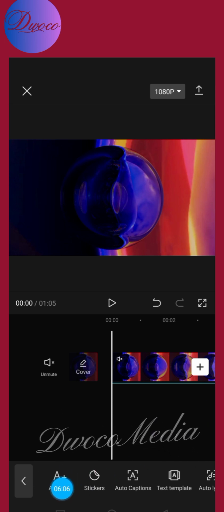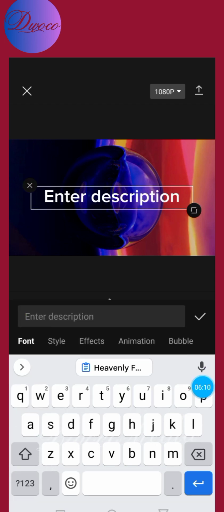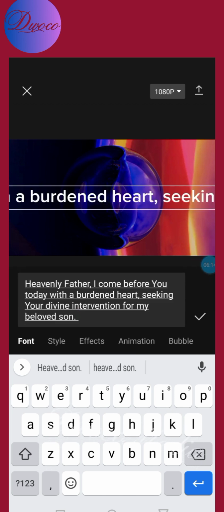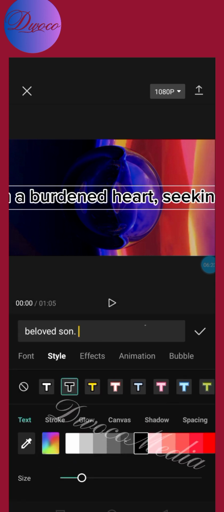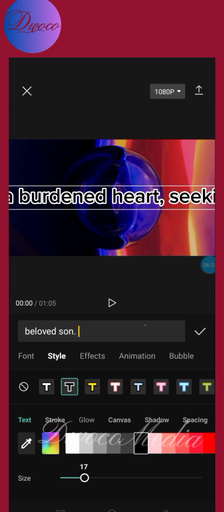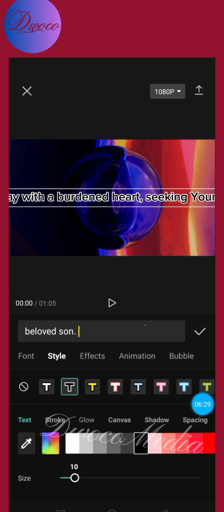So I'm going to click on add text. Click on add text and then paste that particular, what you copied, okay? Just paste it here, okay? That is it, okay? So that is the first part. And I'm going to click on style. What kind of style do you want? And I'm going to use the same style all through. I'm going to click on that. And then I'm going to click on this. Okay, look at this. To reduce the size of the letters, click on this.